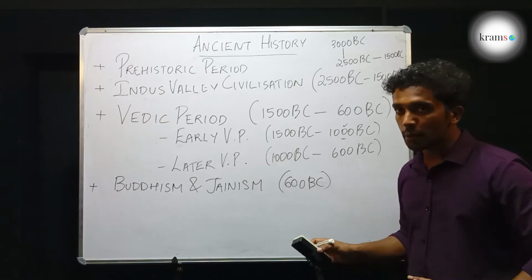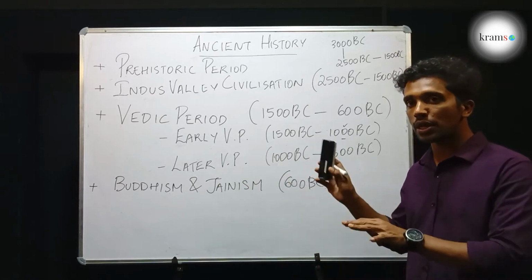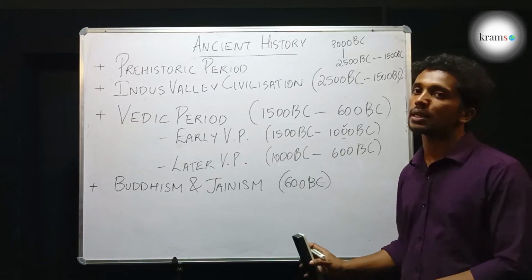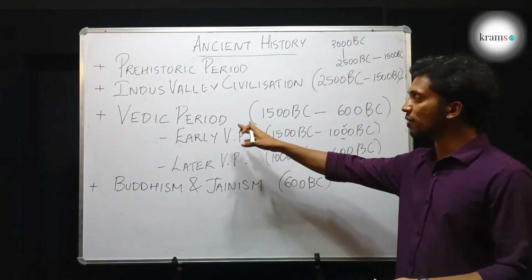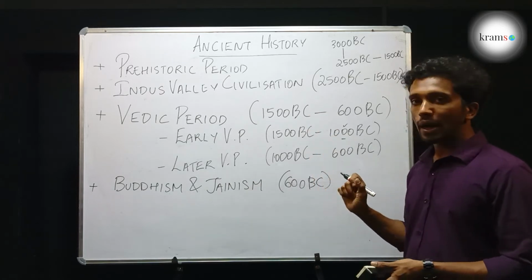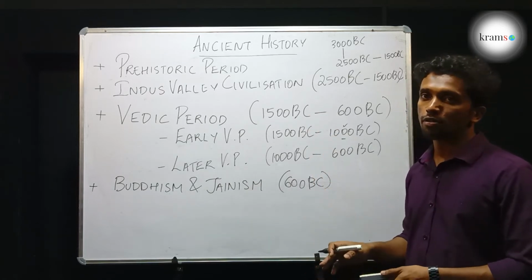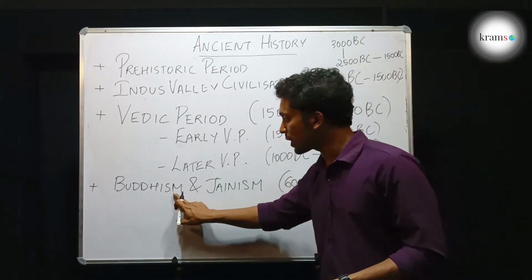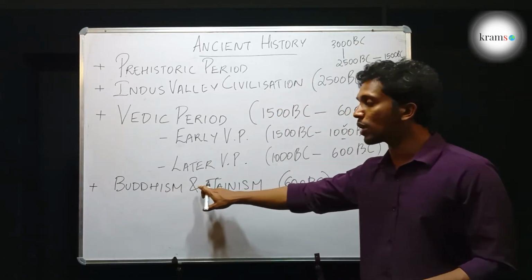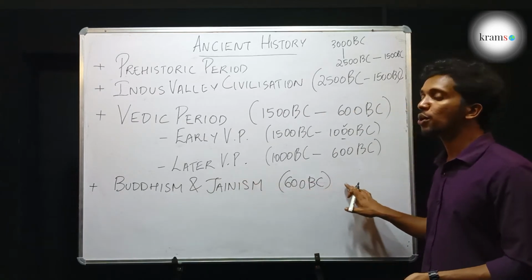During the later Vedic period, the society had its own religion and religious leaders and everything. But the problems created by the Vedic religion had made the people so fed up with it that they wanted new religions, and they established Buddhism and Jainism.